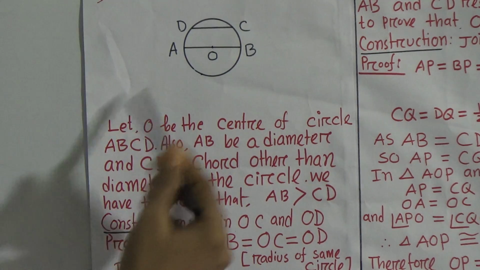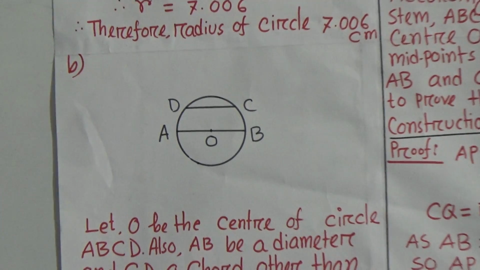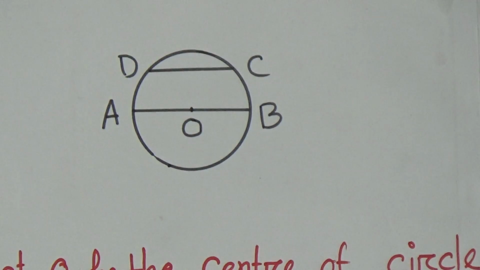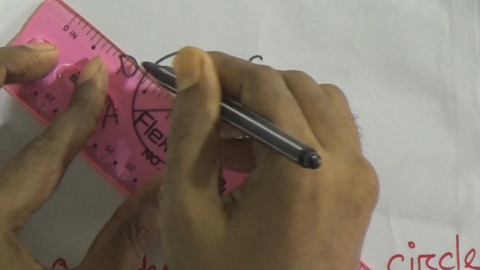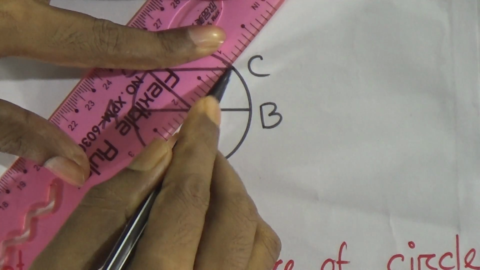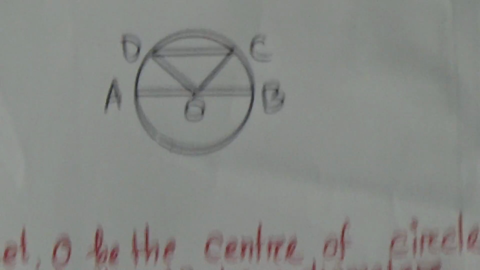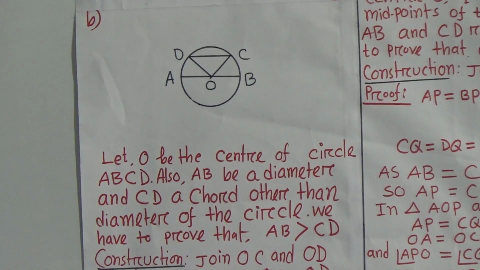You see the figure, we can easily see that AB is greater than CD. But you have to prove it logically, so we need some construction. Now join OD and OC. Join OC and OD. Now we have to prove.